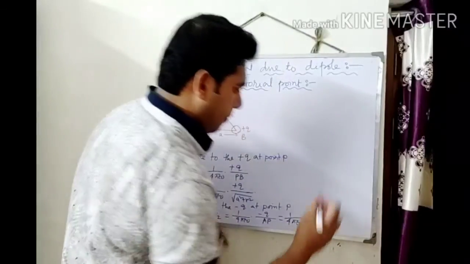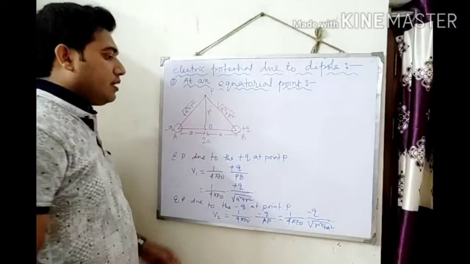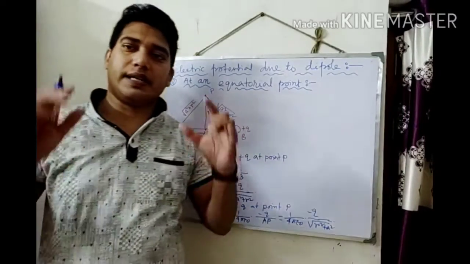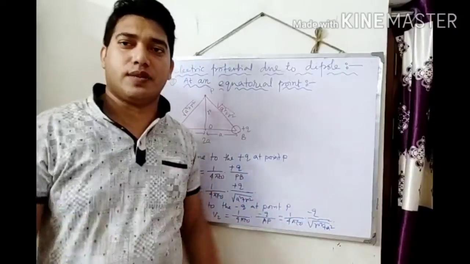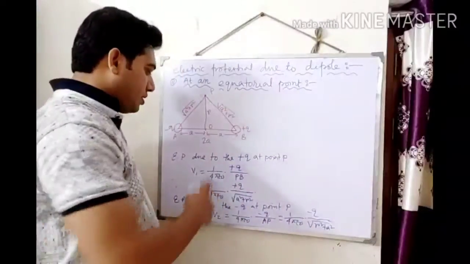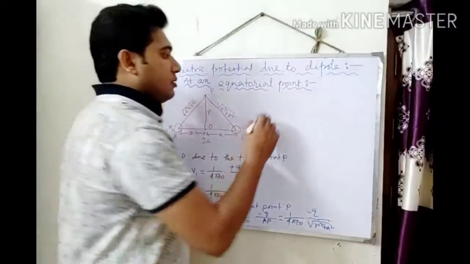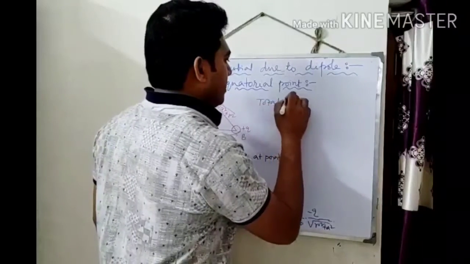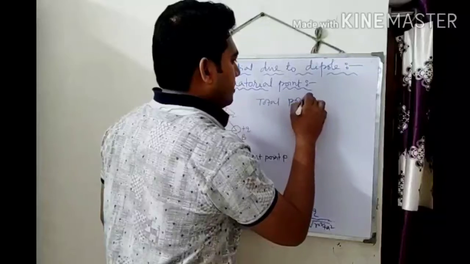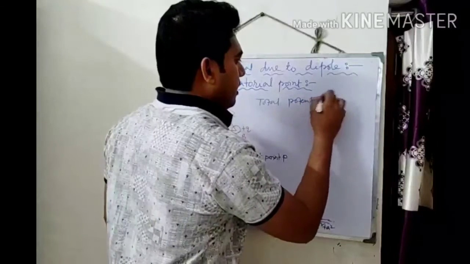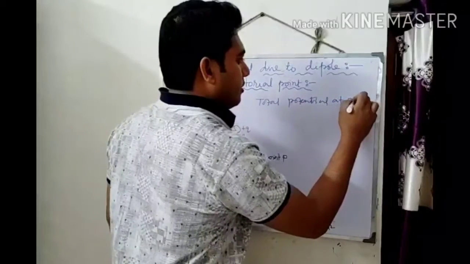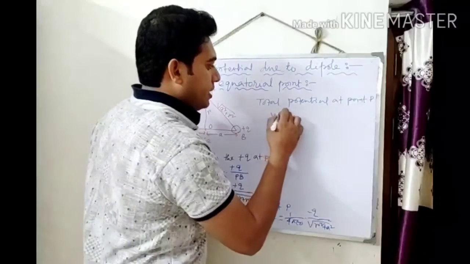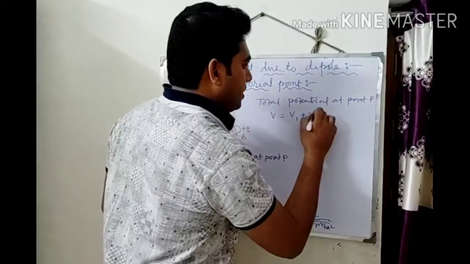Now the total potential at point P will be added up, because electric potential is a scalar quantity, so both the potentials will be added. So the total potential at point P is V equal to V1 plus V2.